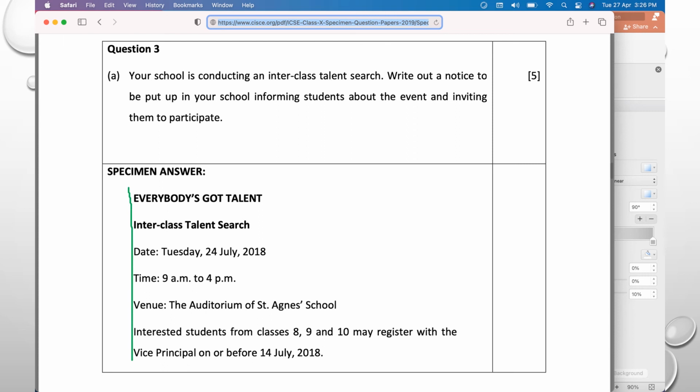Now this is interclass talent search, so everybody's got talent, 1 mark. Interclass talent search, 1 mark. Name of the event, it will be there in the question itself, just copy paste it. Then the date, time, venue, and then the target, that is for class 8, 9, 10. And with whom they have to register? They have to register with the Honorable Vice Principal, and the date of registration is given. So if you write all the parameters, 5 on 5 fixed, no problem. Now these are the ICSE specimen notices.